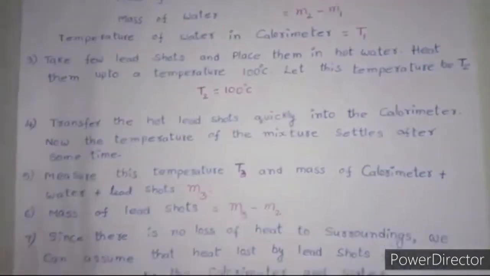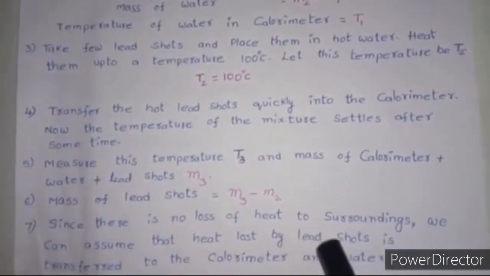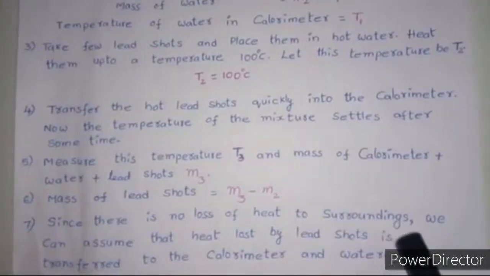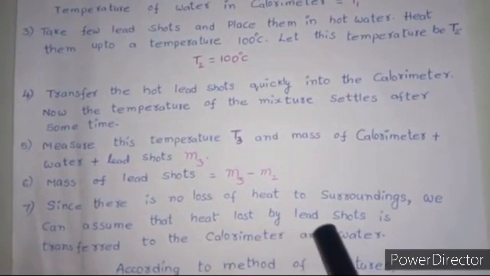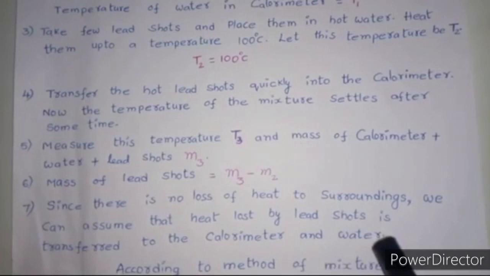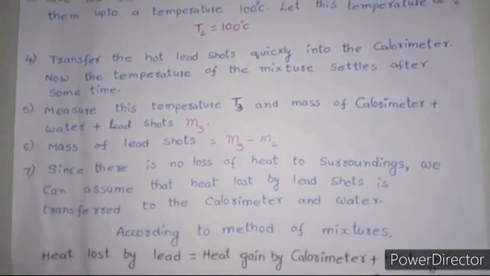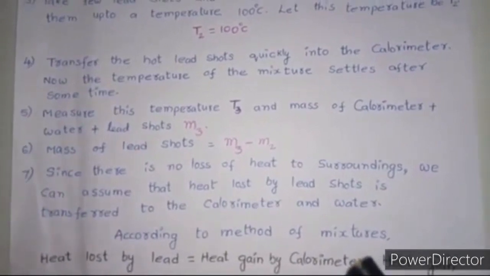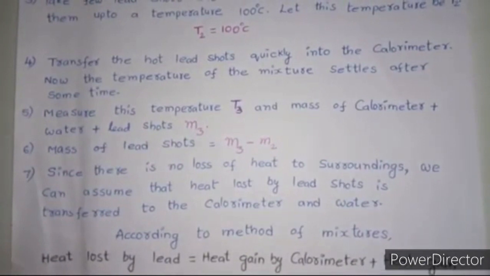We know that in a calorimeter there will be no loss of heat energy into the surroundings. So we can assume that the heat lost by the lead shots is transferred to the calorimeter and water. Now let us suppose the specific heat of lead shots is SL, the specific heat of the calorimeter is SC, and the specific heat of water is SW.